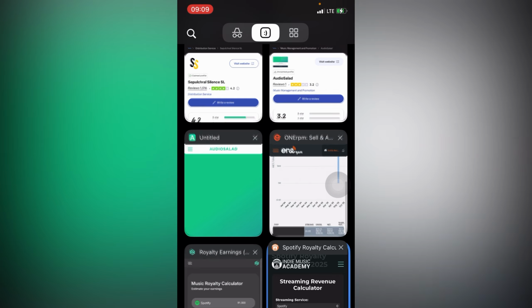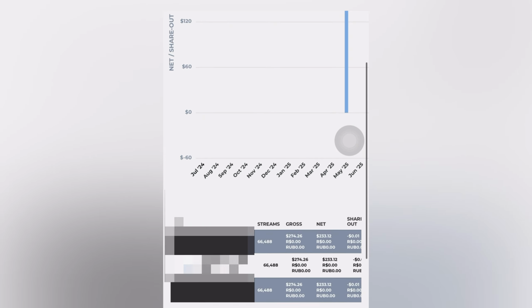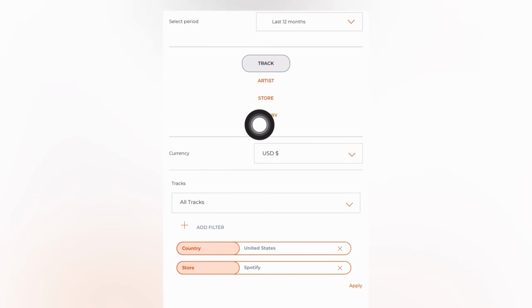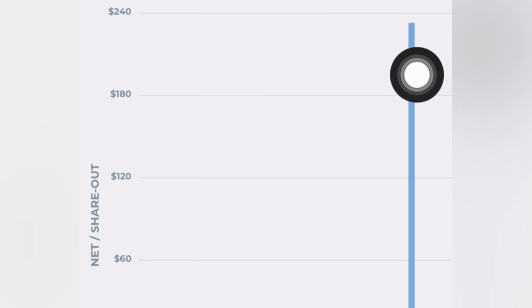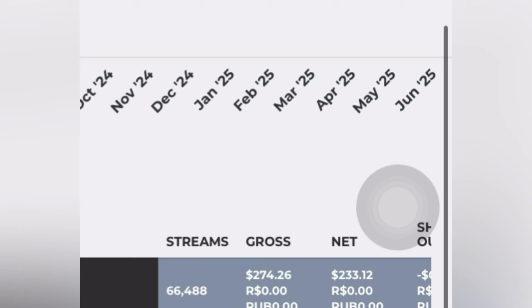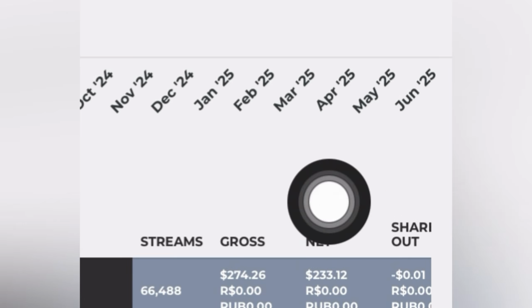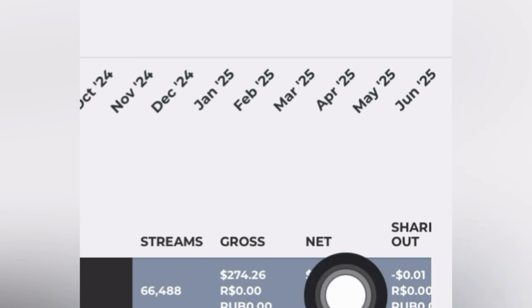Right now I'm going to be logging into my distributor right here. I'm going to be filtering this by store. I already filtered it to Spotify. I'm also going to be filtering it by country. After doing that, I'm going to click on apply. Once I click on apply, let me scroll down. You guys can see right here that this is how much I made from 66,000 streams. So that's approximately almost 68,000 streams right here on Spotify.